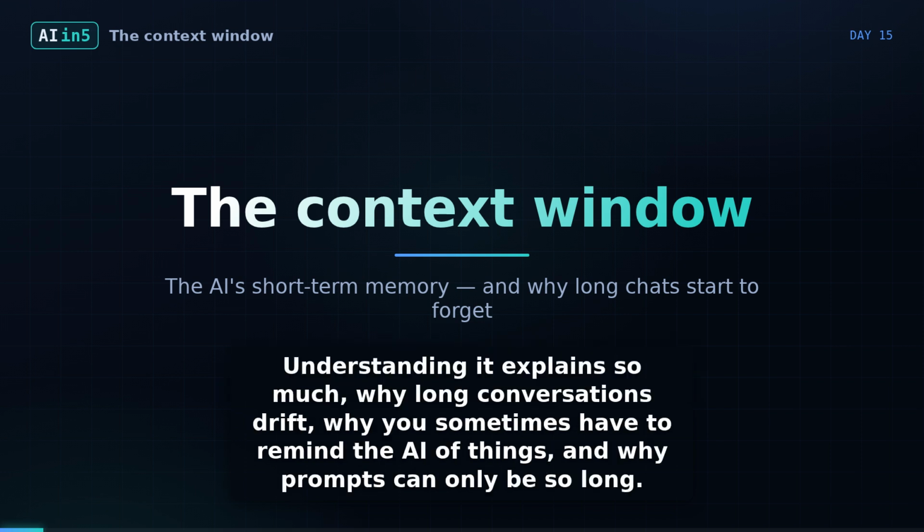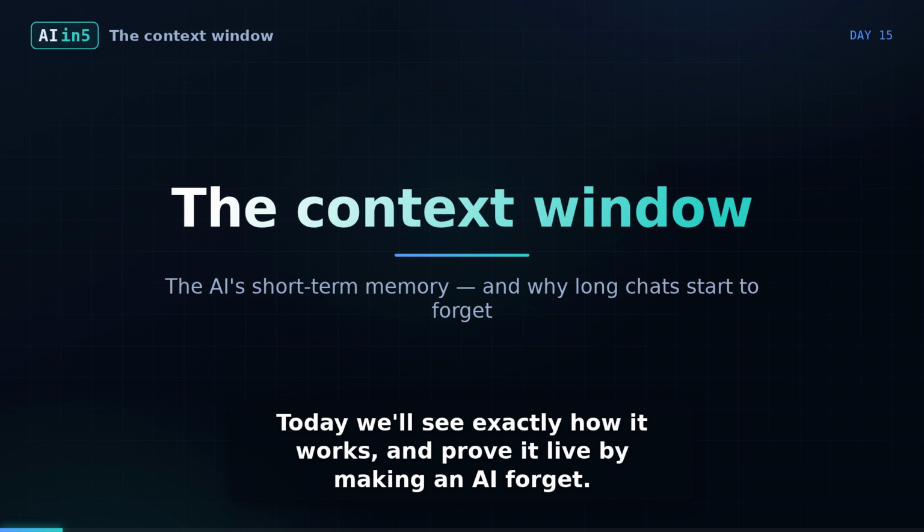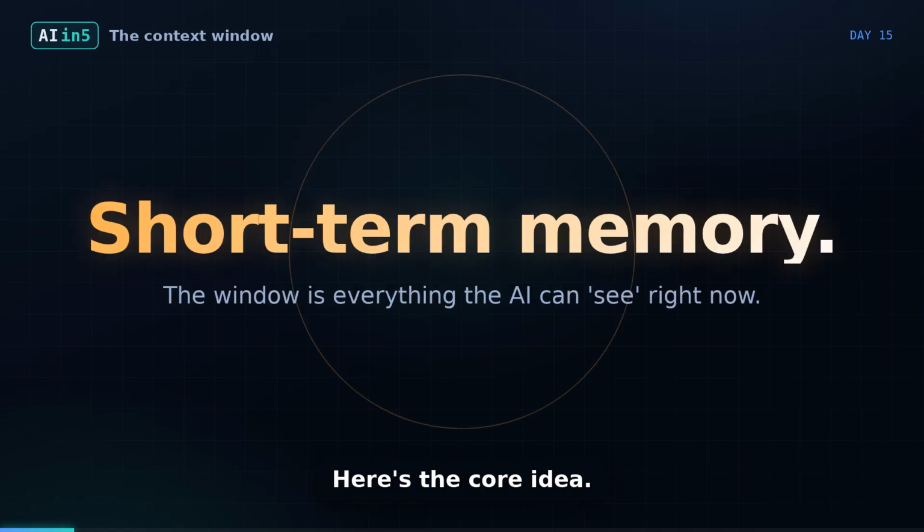Understanding it explains so much: why long conversations drift, why you sometimes have to remind the AI of things, and why prompts can only be so long. Today we'll see exactly how it works and prove it live by making an AI forget. Let's dig in. Here's the core idea.